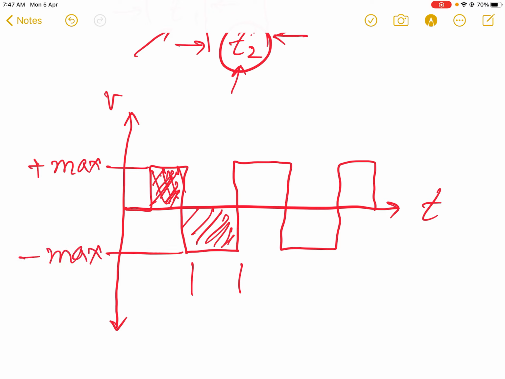So during time t2 the voltage is maximum negative, and during time t1 the voltage is maximum positive. And the most important thing is that during t1 and t2 the voltage of the waveform remains constant. Such a waveform or signal is considered a digital signal.